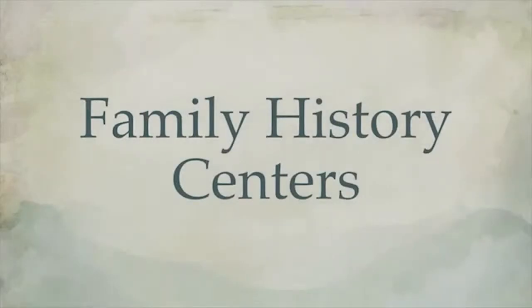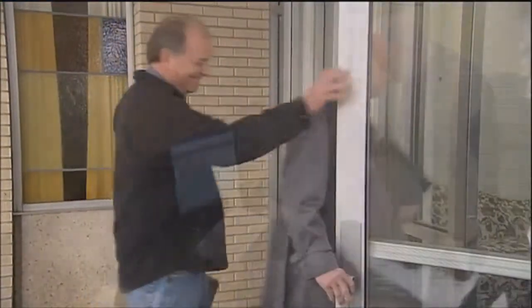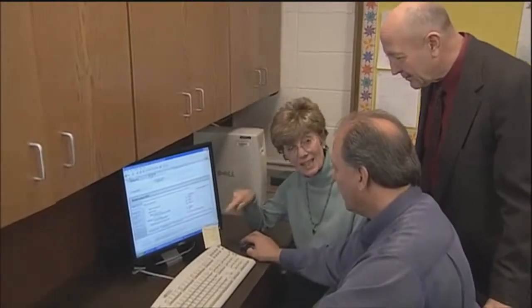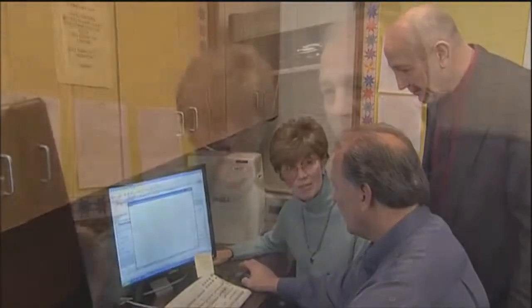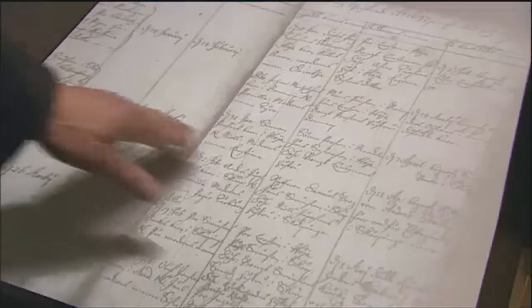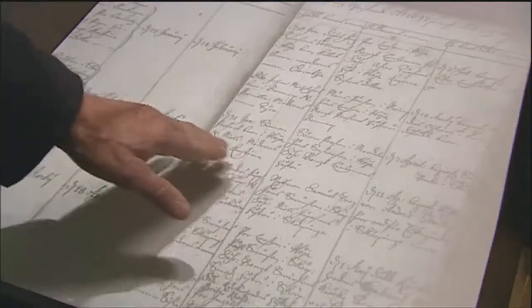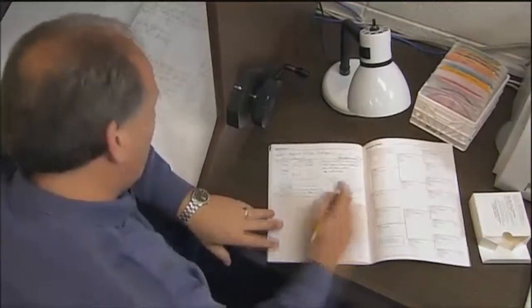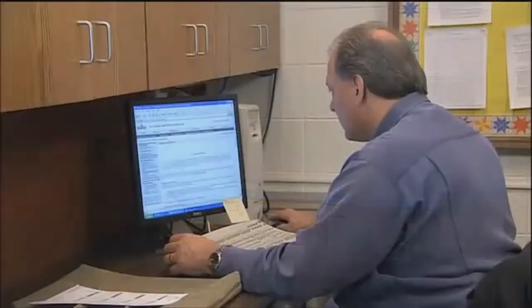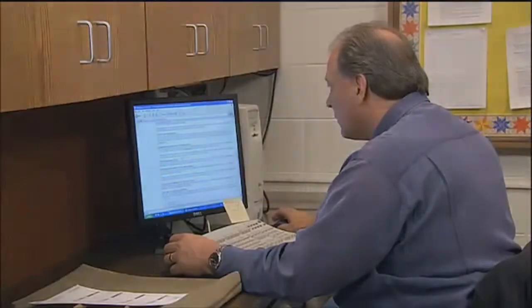If the records you're looking for aren't available at FamilySearch.org, you may want to visit a family history center in your area. These small genealogical libraries are free to the public. They are staffed by volunteers who can try to help you find records for your ancestors. Family history centers have access to the world's largest collection of records on microfilm that are not available on any website. While you are there, you can also use a variety of commercial websites free of charge.